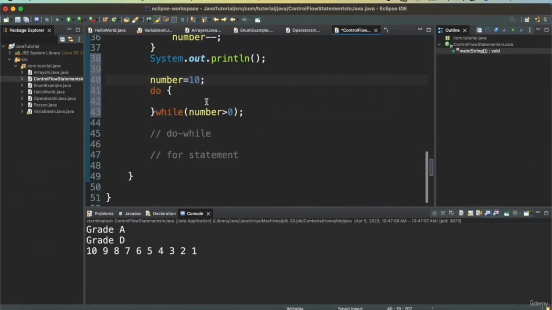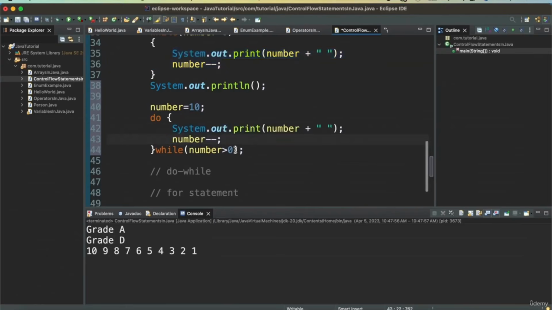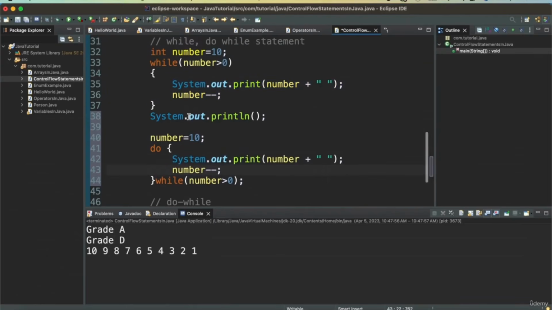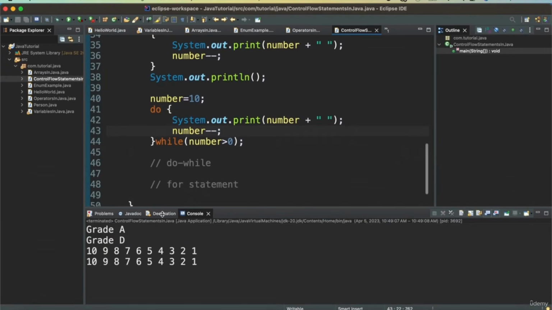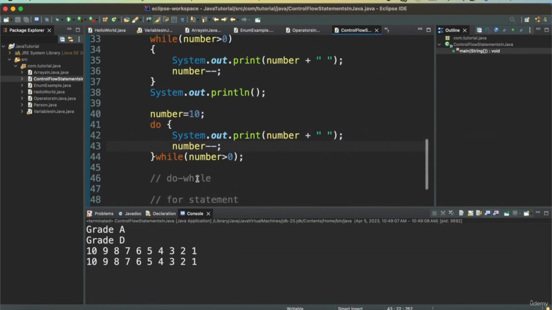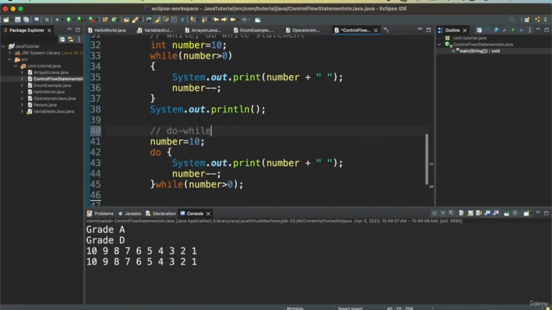And then I'm having the same statements in here. The difference between while and do while is that the first statement will always be executed. It will check the condition after the first statement. So this also prints all the way from 10 to 1. So that's our do while statement. This is while, this is do while.